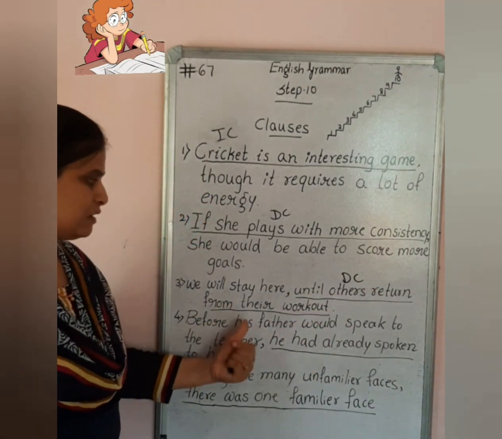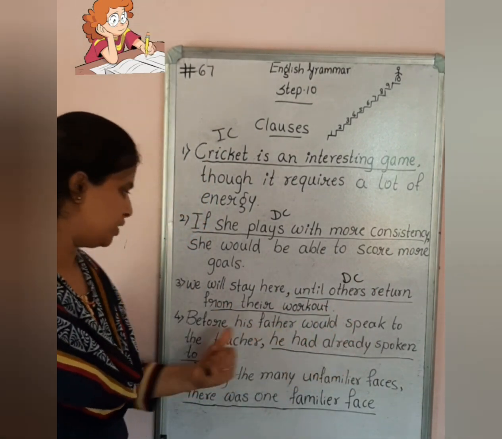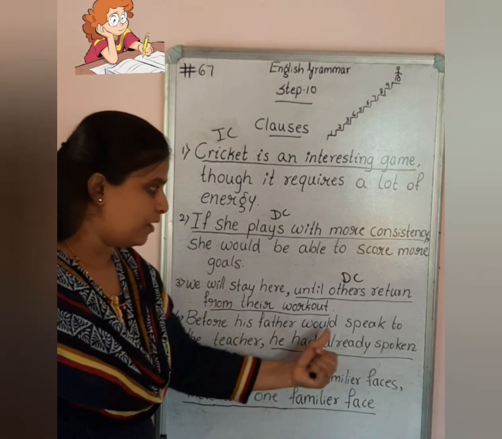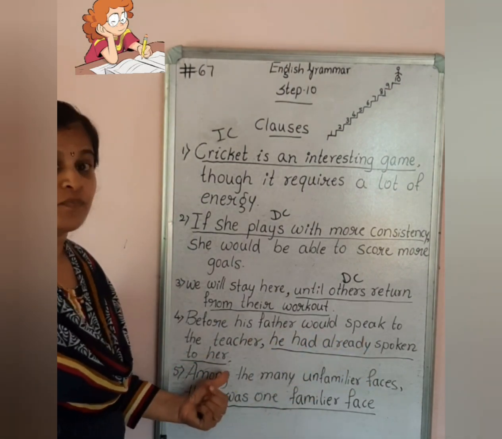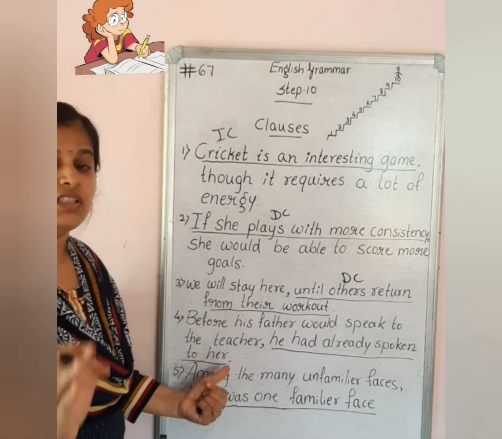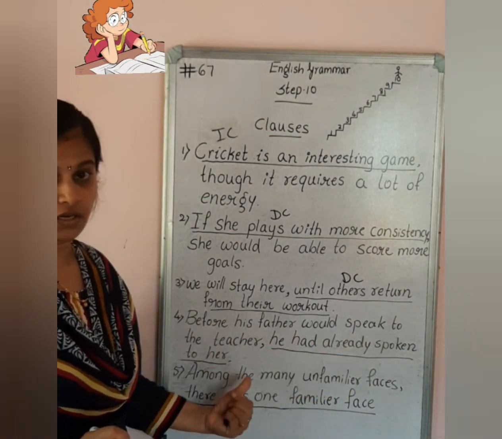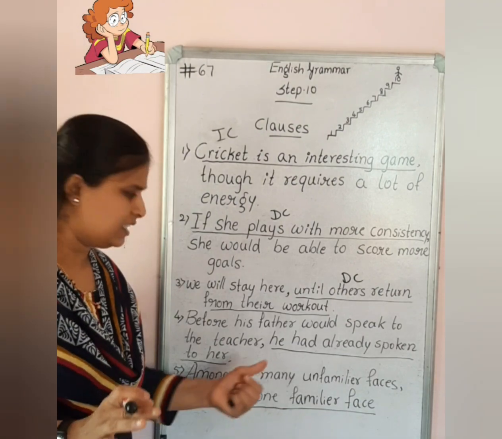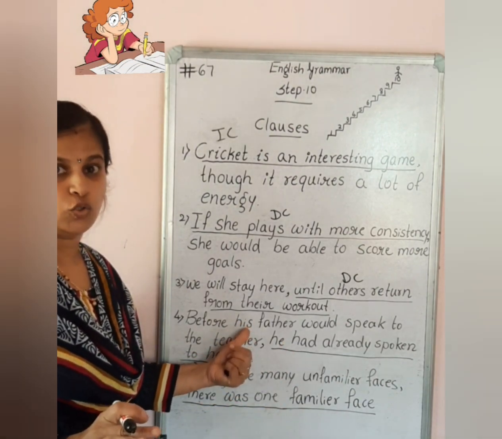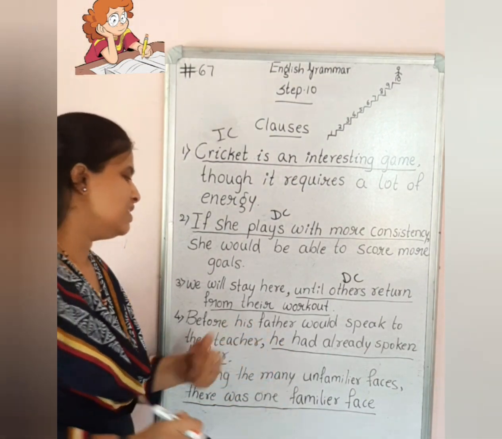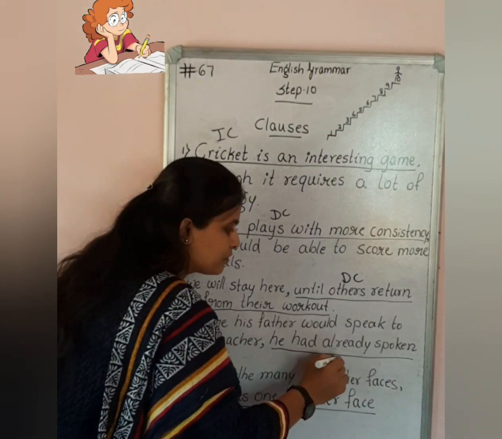Next: before his father would speak to the teacher, he had already spoken to her. Carefully observe the underlined clause: he had already spoken to her. It is giving complete sense. It doesn't depend on the other clause, so it is an independent clause.